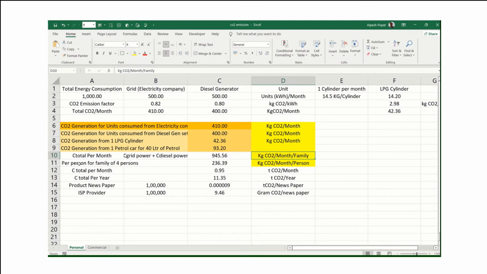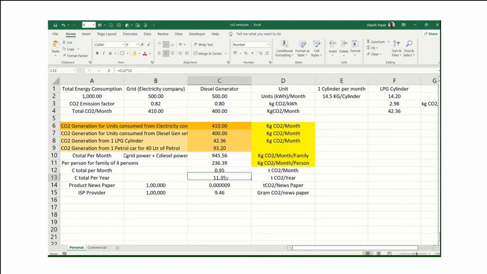And let's say in one family there are 4 members who are actively using electricity, cooking and traveling. So I will divide this 945 by 4. Then per person, that means I as one person, will be consuming 236.39 kg of CO2 per month. So this is the calculation. We can convert this 945 into tons, so we can say 0.95 ton, which is roughly 1 ton.